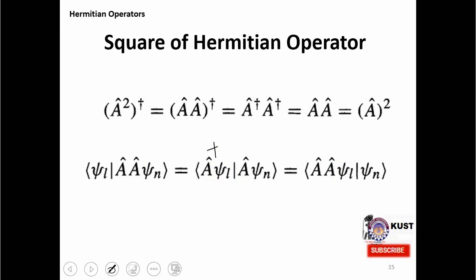It is because we already know that A dagger is equal to A, so there is no need to again put a dagger over here because it is Hermitian. We can just bring it over here without dagger, because A dagger is equal to A, and both are coming over here. So now we know that they both act on the bra, and from this we know that the square of the Hermitian operator is actually Hermitian.